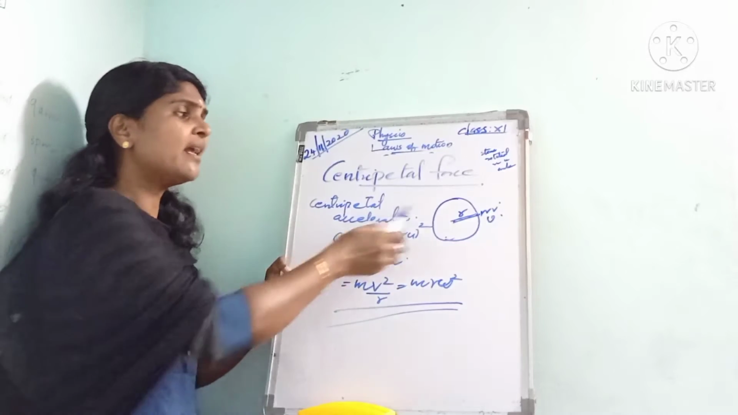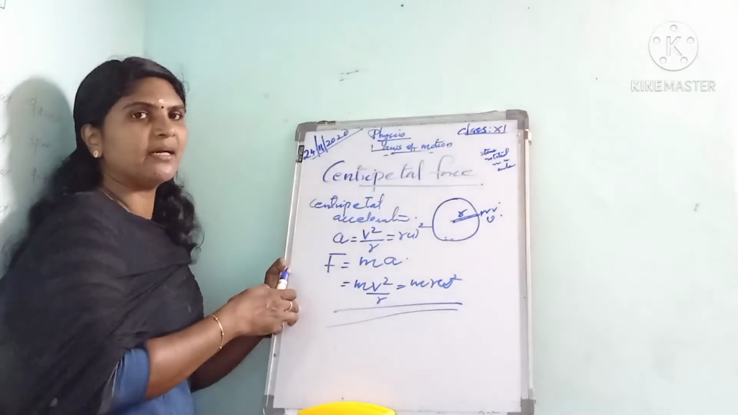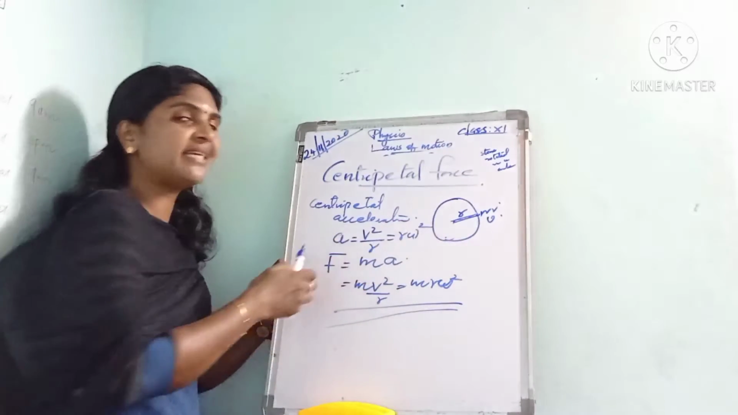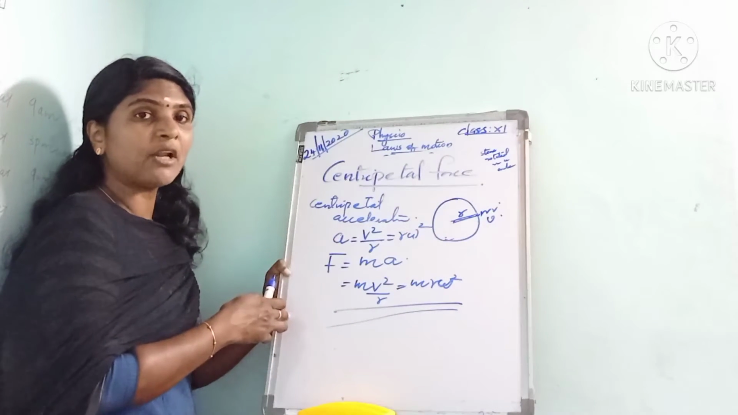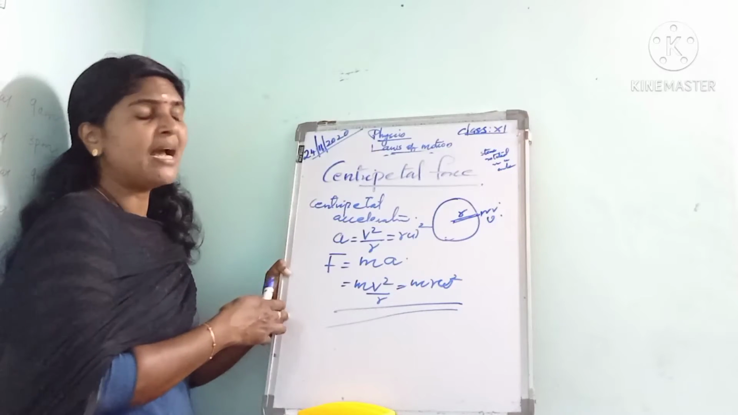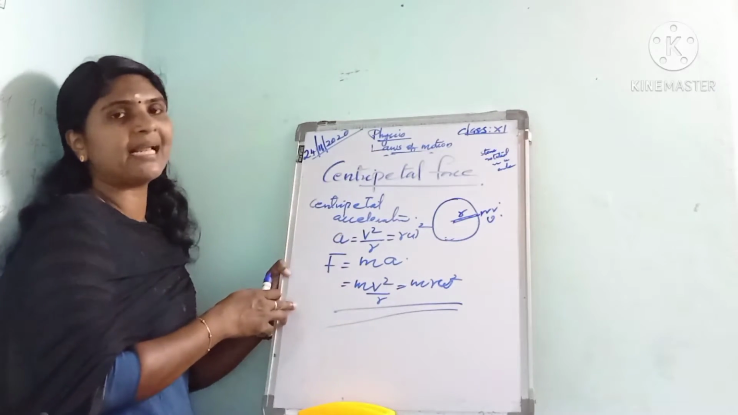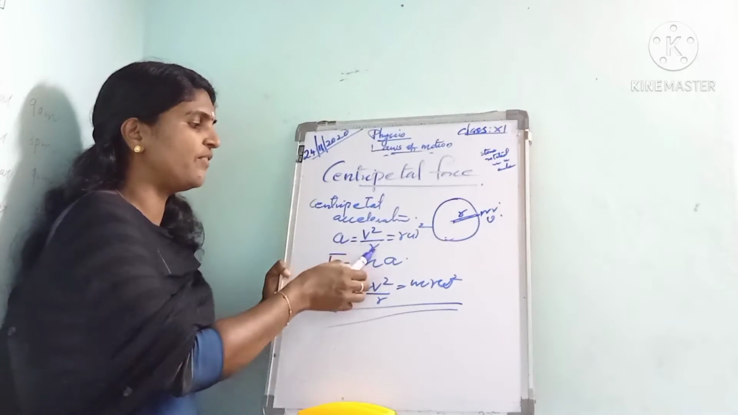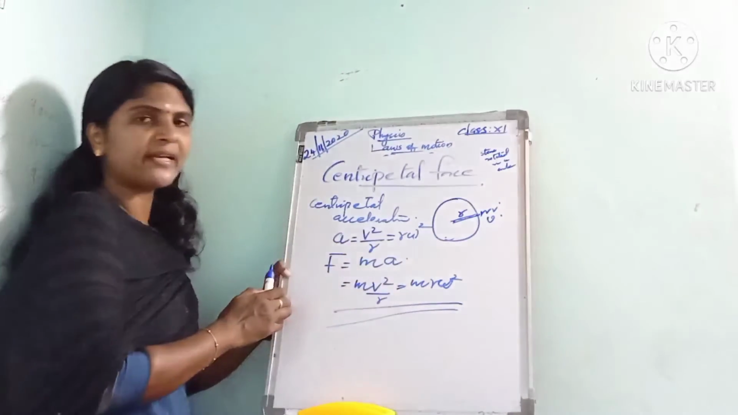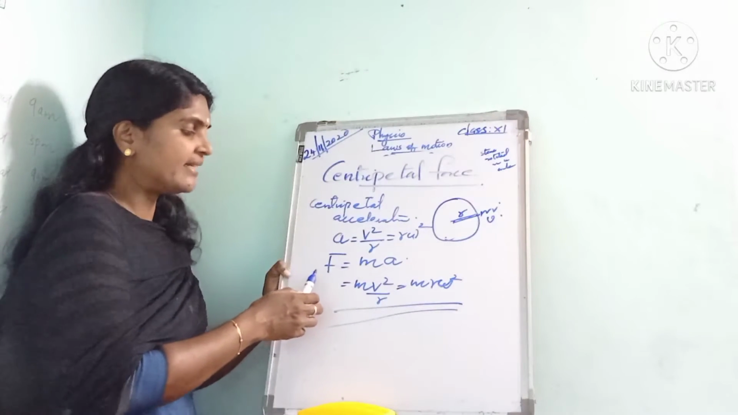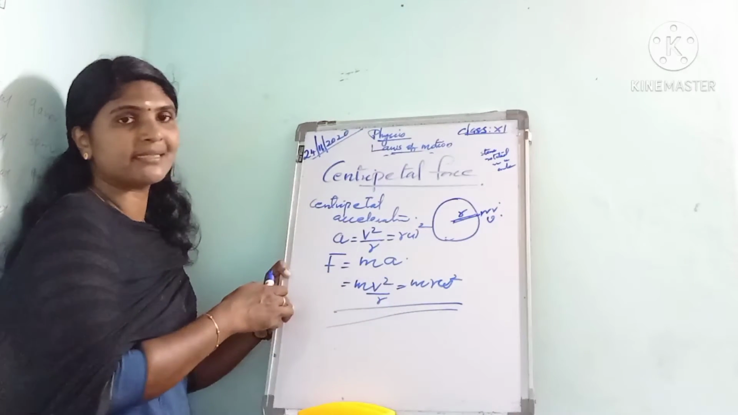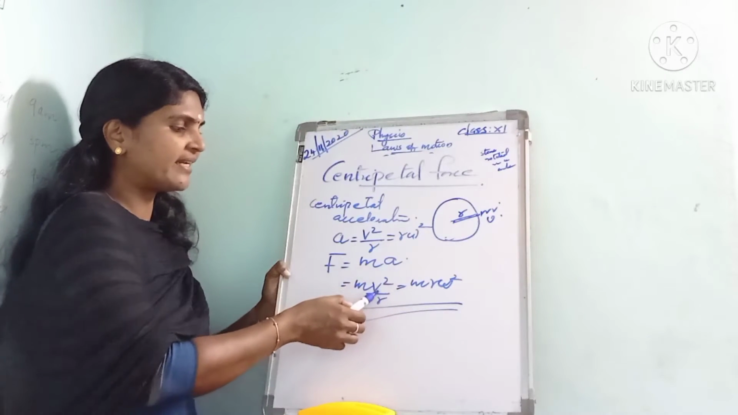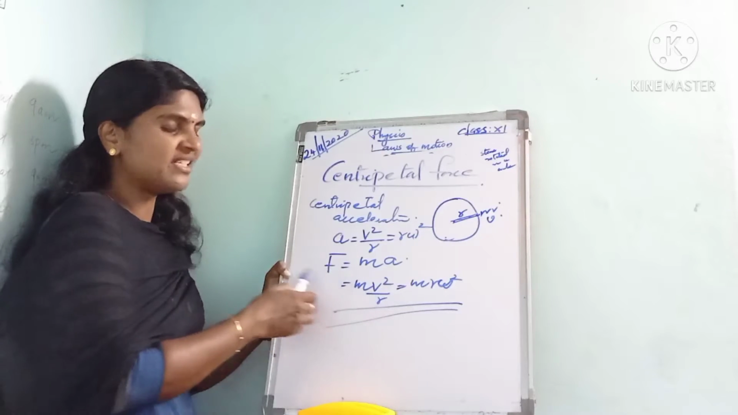Here the speed remains constant, but due to the change in direction of motion the velocity changes, and this change in velocity produces an acceleration, called the centripetal acceleration. You know the expression for centripetal acceleration as a equals v square by r or r omega square. Then by Newton's second law, the force is the product of mass and acceleration. So m into, instead of acceleration, v square by r. So we got m v square by r.